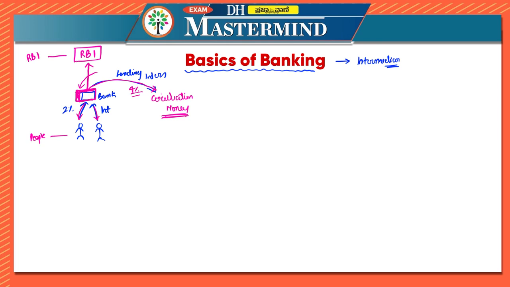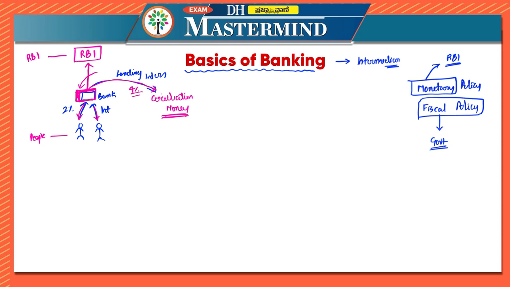Here you have to remember that I'm mentioning RBI controlling the money supply with the public, because there are two types of policies: monetary policy and fiscal policy. You remember it like this. Whenever it comes as fiscal, you consider it as government control. Whenever it is monetary, you consider it as RBI's control.